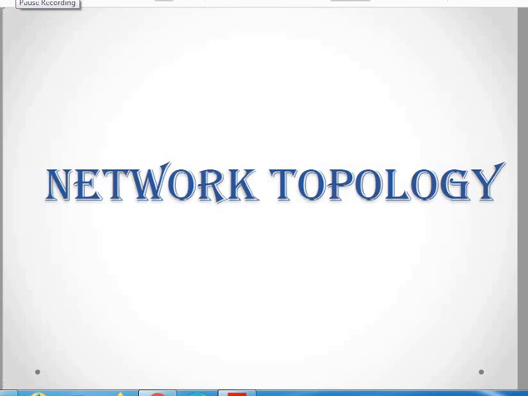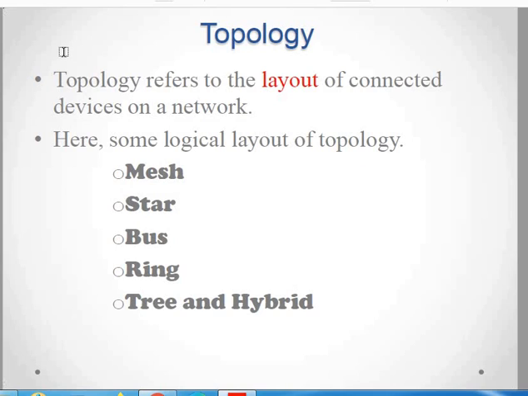Hello friends, today we are going to talk about network topology. Network topology is the term related with the way the computers are connected to each other. So topology refers to the layout of connected devices on a network, or the nodes, the way they are connected.